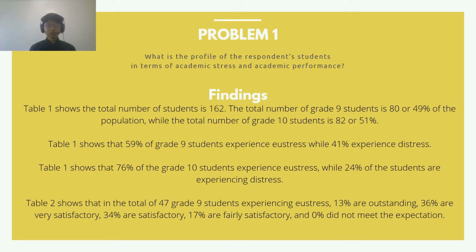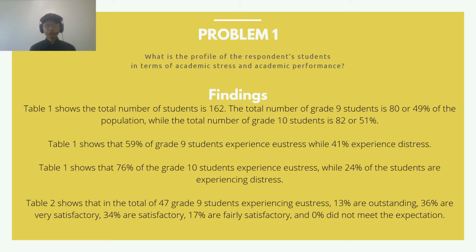Table number 1 shows that the total number of students is 162. The total number of grade 9 students is 80, or 49% of the population, while the total number of grade 10 students is 82, or 51%. Table 1 shows that 59% of the grade 9 students experience eustress, while 41% experience distress. Table 1 shows that 76% of the grade 10 students experience eustress, while 24% are experiencing distress.